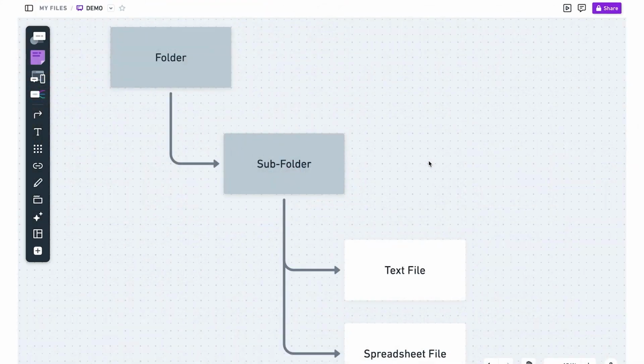Now for the second concept. In Notion, there are no folders, just pages. This is probably the thing that's most confusing about Notion to new users, because it's so different to how other tools work.